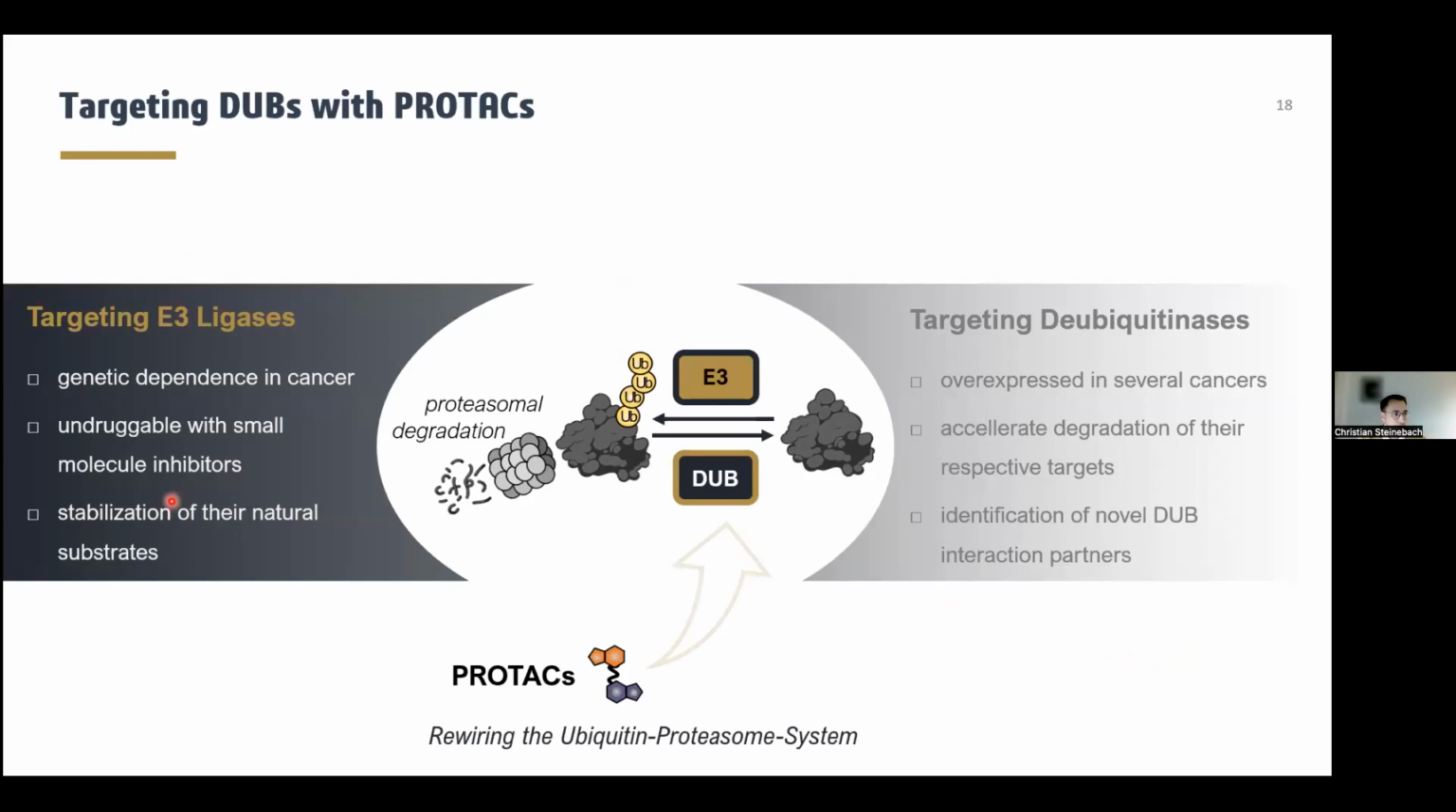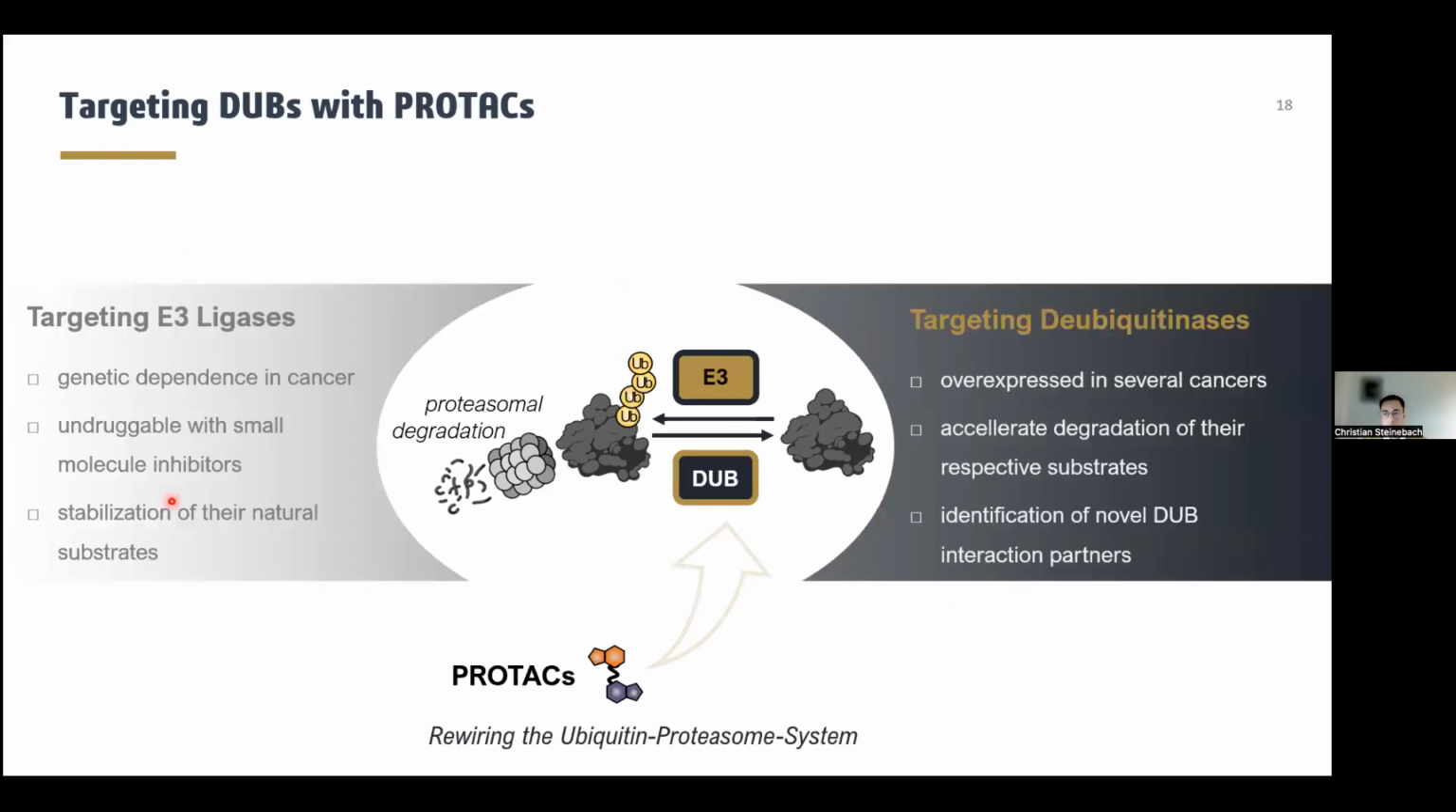While these were the first examples highlighting our work on E3 ligase degraders, I now want to talk about more recent work on targeting deubiquitinases. We believe that targeting DUBs with PROTACs is very exciting because DUBs are overexpressed in several cancers. We can also accelerate the degradation of their respective substrates that might otherwise not be druggable with small molecule inhibitors. And last but not least, with such a tool compound, we could identify novel DUB interaction partners.